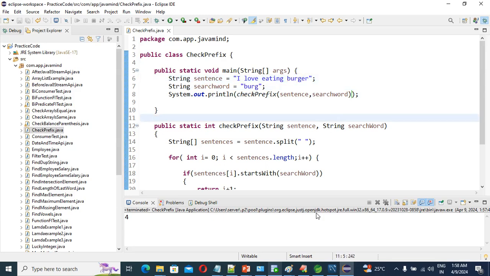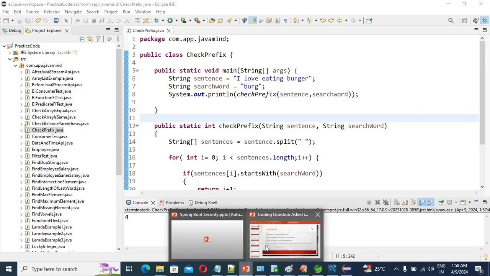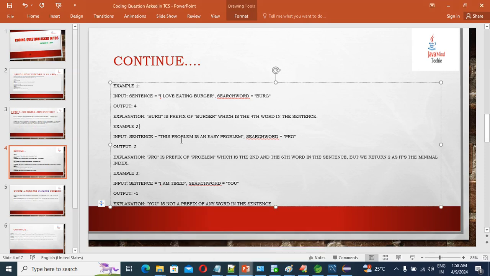Good. So guys, our second example. What is our second example? The problem is an easy problem. Come here.